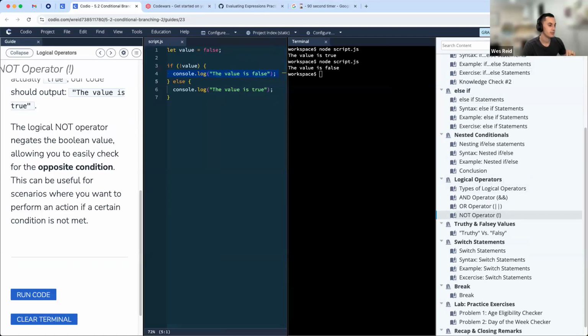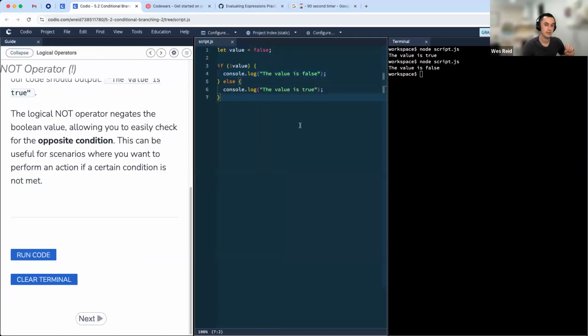All right, before we get to Truthy and Falsy, any questions on this? I'm going to go over one more example here, but any questions on this before we move ahead? We talked about and, or, and the not operator.